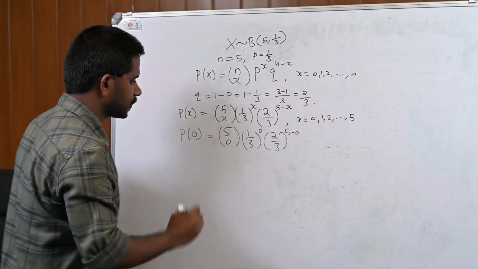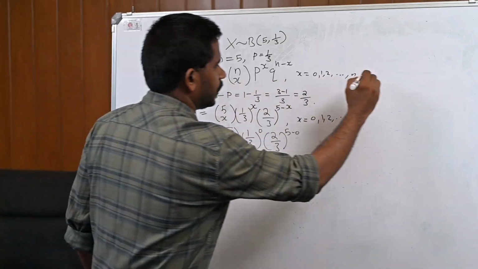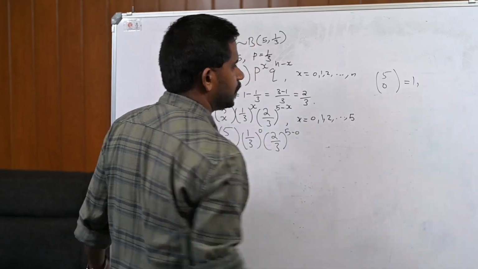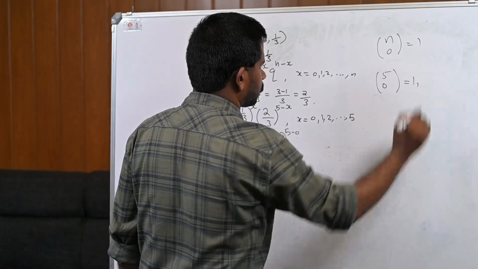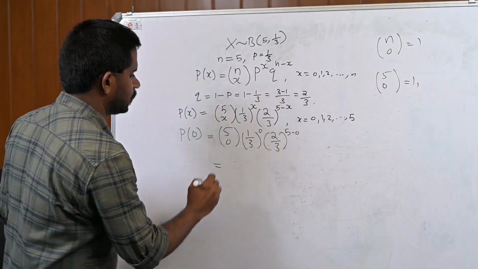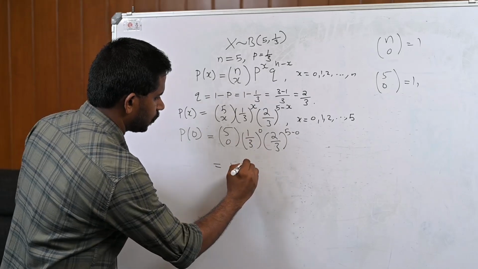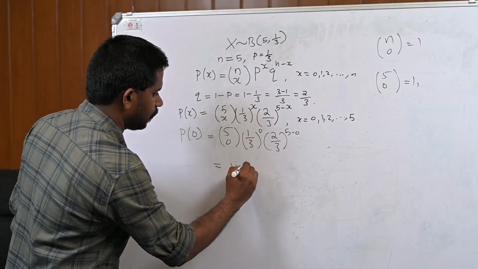Now, what is 5C0? 5C0 is 1, since nC0 is always 1. Therefore, 5C0 is 1 into 1 by 3 raised to 0. So, any value raised to the power 0 is always 1.